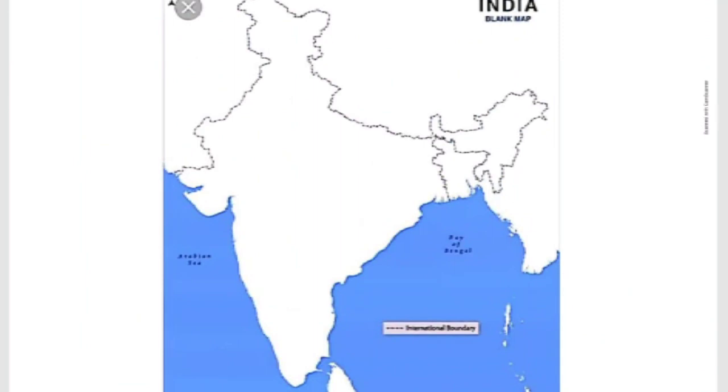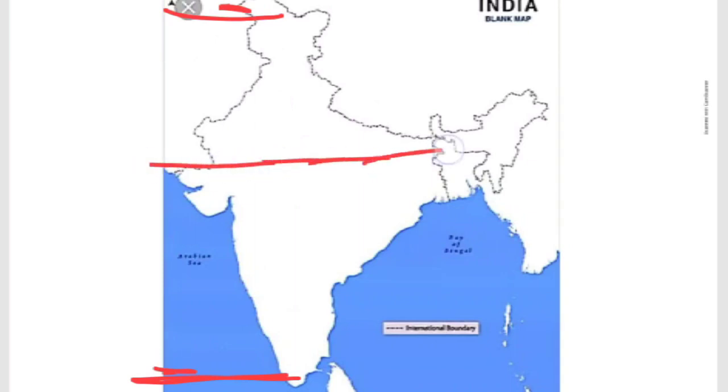I am going to explain with the help of the map, children. The location is from 8 degree to 37 degree, 37 degree 6 minute north latitude. The Tropic of Cancer runs from where to where? From the Rann of Kutch till Arunachal Pradesh.